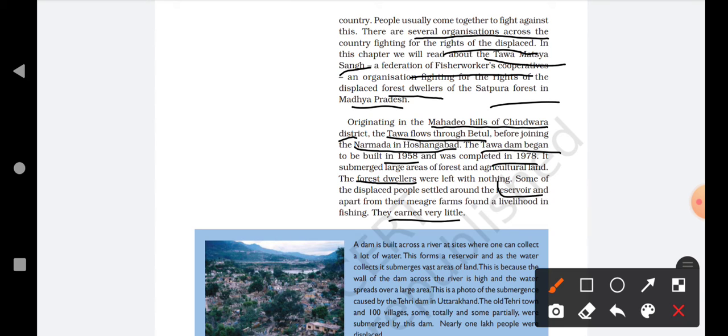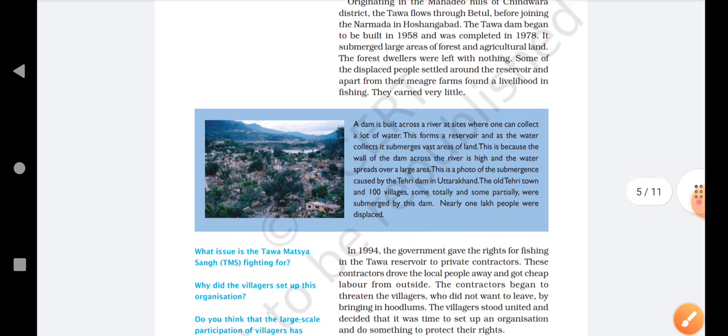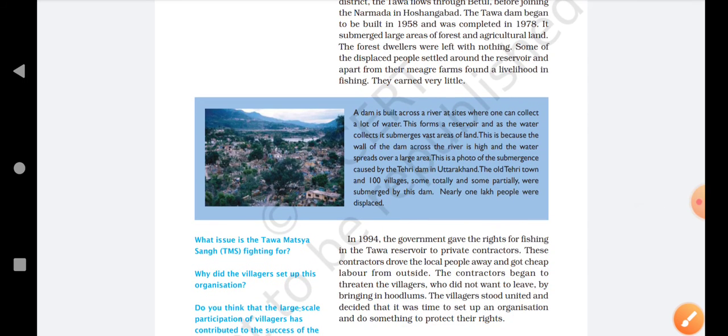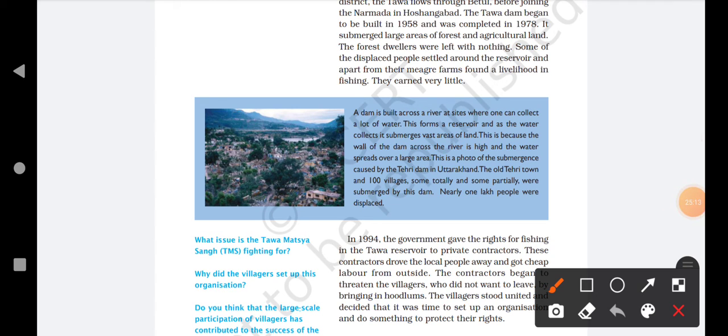Now we are going to study a story of a dam which is built in Uttarakhand, and the dam name is Tihri Dam. A dam is built across a river at sites where one can collect a lot of water. A dam is built at that area of river where a lot of water can be collected.